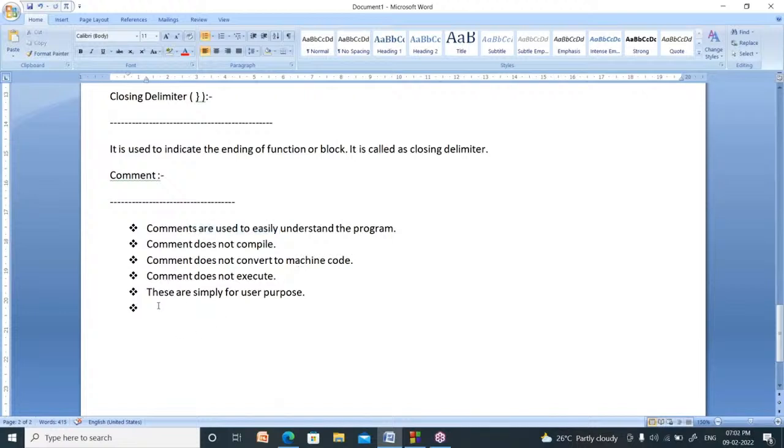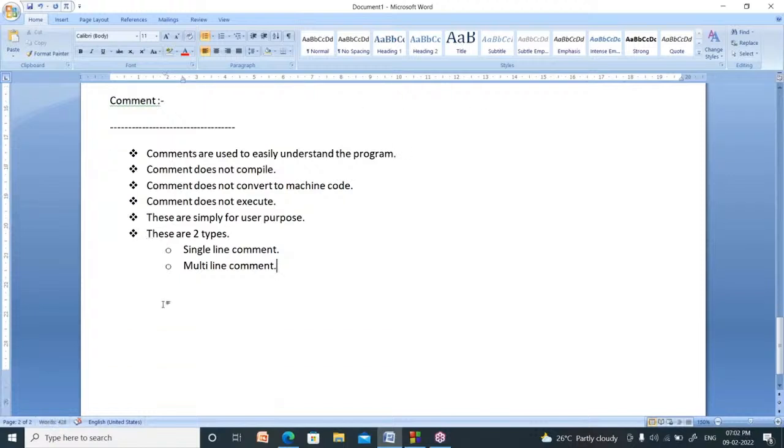There are two types of comments. How many types of comments are there? Two types. One is the single line comment, and the second one is the multi-line comment.